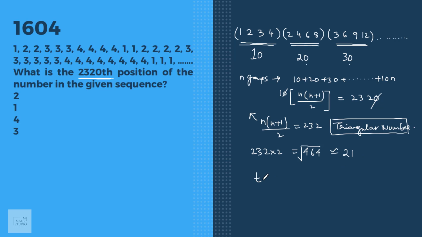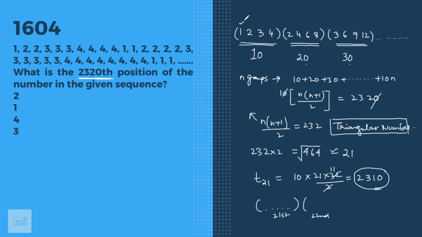Now find T21. T21 is 10 into 21 into 22 by 2, which is 2310. By the end of the 21st group, 2310 positions are already taken up. That means in the 22nd group, how many positions will 1 be taking up?